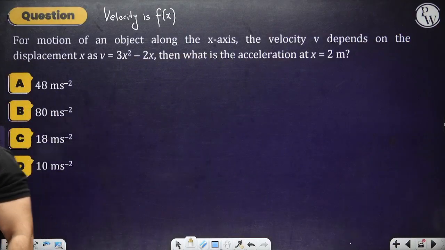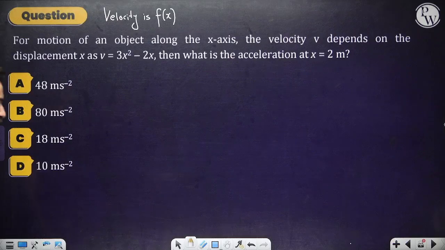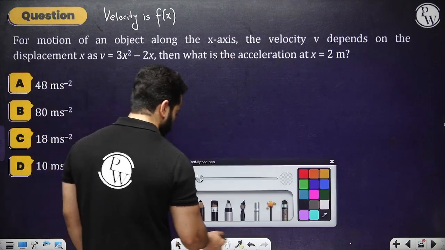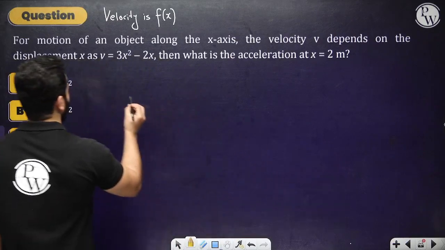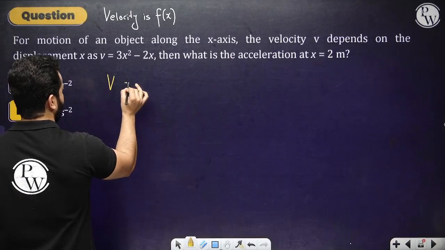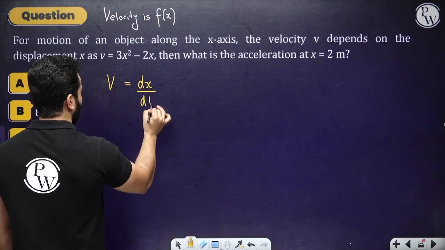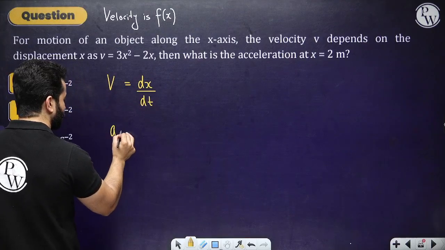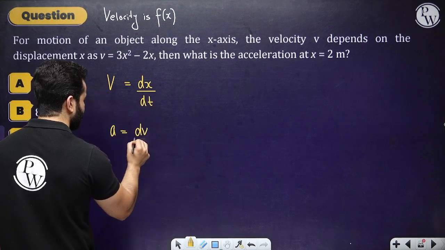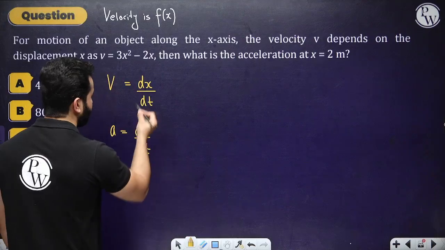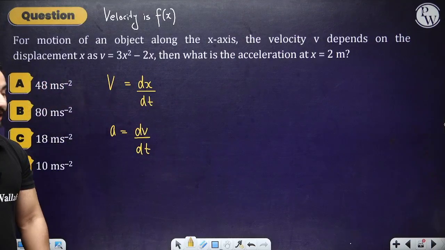So now they have given us velocity and they are asking about the acceleration. Now many of you will say that, okay sir, we know that velocity can be written as dx by dt and acceleration can be written as dv by dt. But what about this x over here? How can we club that?